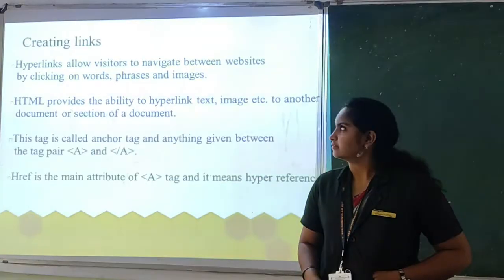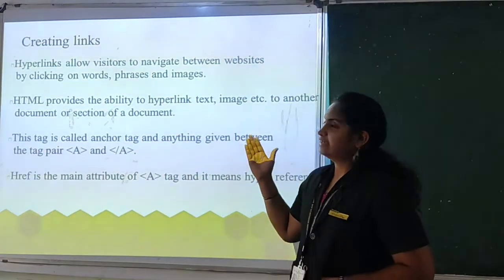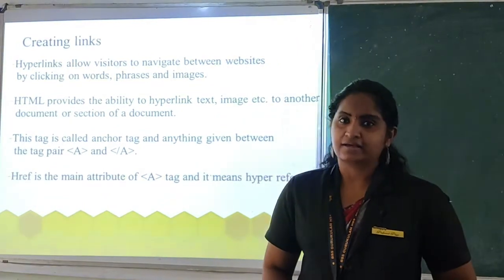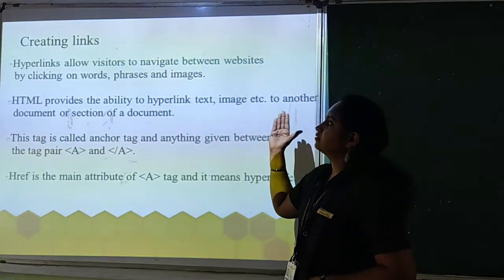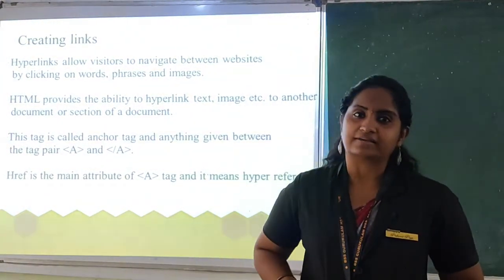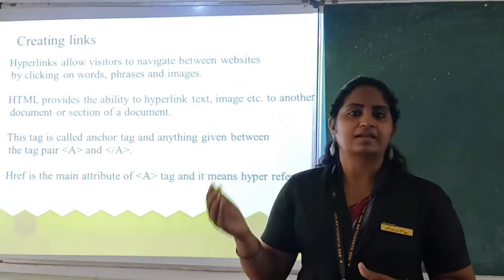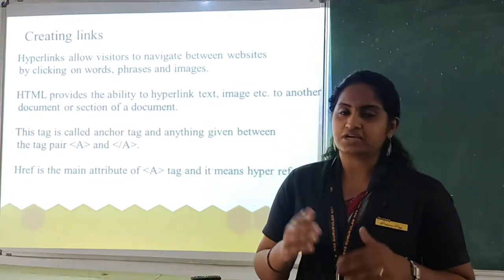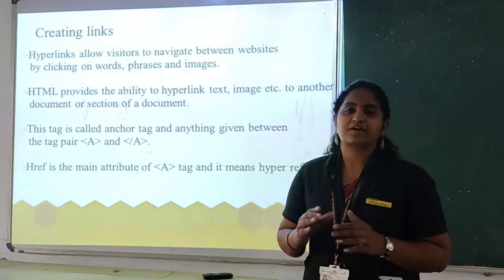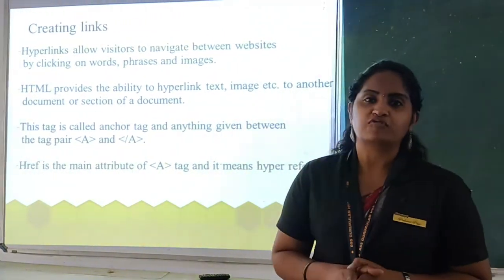Okay. So children, the next utility we are using in an HTML program is links. How can we include a link? So first of all, what is a link? That is the connection to some websites or some other pages or images. You know that by clicking a particular image or a particular link, you can go to another page. Generally we know that a website is a collection of web pages, connected with some number of pages.